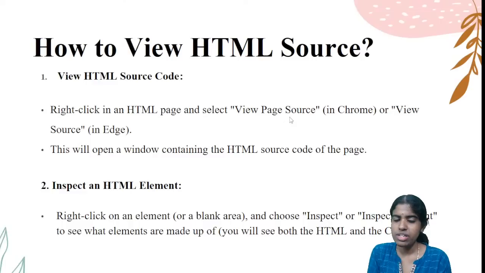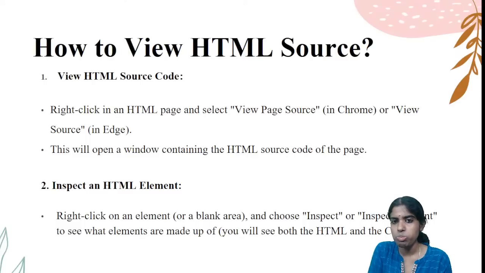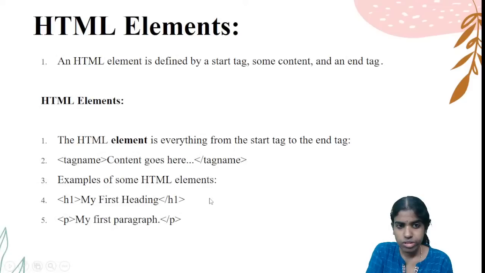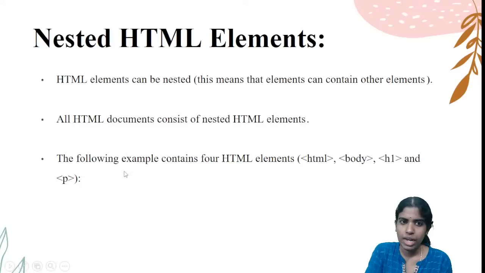My screen is clear. So how to view the HTML code? Just right click. There is an option for inspecting the page source or view page source. You can view the HTML code. Any more doubts? I can go for the h1 tag or p tag. All these are different types of tags. Using h1, this is my first heading, with a start tag and an ending tag. I can go for the p tag, the paragraph tag, and break. If I want to apply a line break, I can go for the br tag.